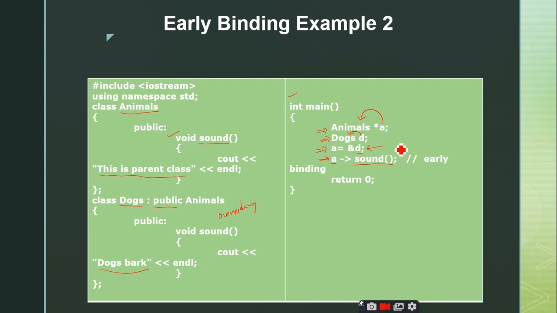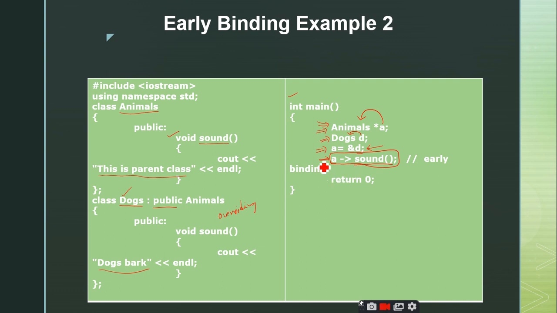So after this, you may be thinking that since the derived class object address is stored inside the base class pointer, this particular statement is going to invoke the sound function of the dogs class, of the derived class, but this is not going to happen. The reason is, even though you are storing the address of the derived class object inside the base class pointer, during the compile time you created the base class pointer A for the base class animals.